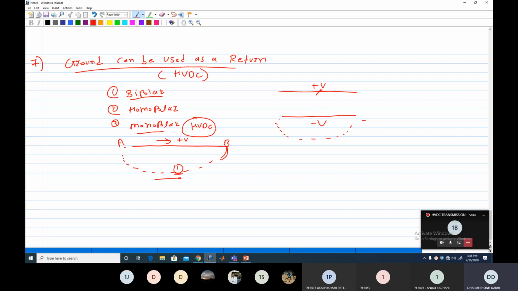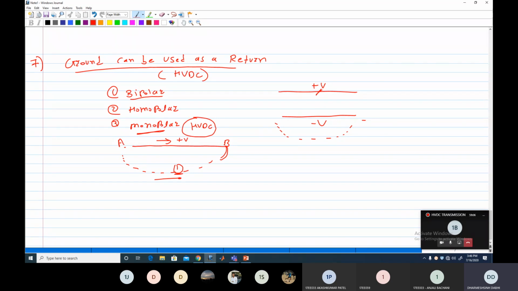So only in an emergency situation can we use the ground as a return by monopolar operation. Clear? But we can use the ground as a return, which is not possible in an AC line. So this is the advantage of the DC line, or we can say the limitation of the AC line.